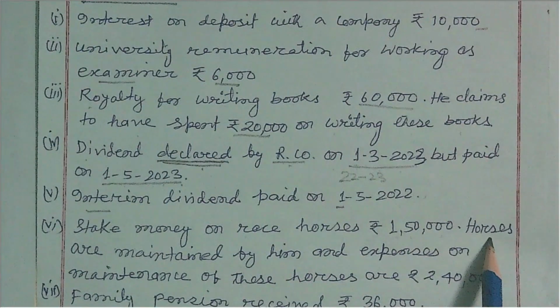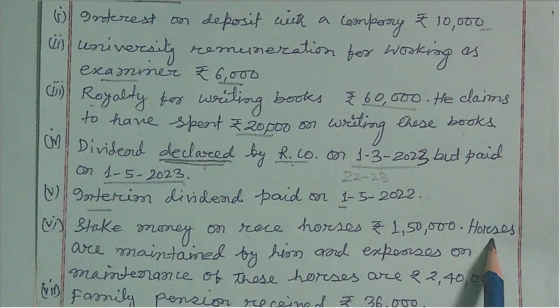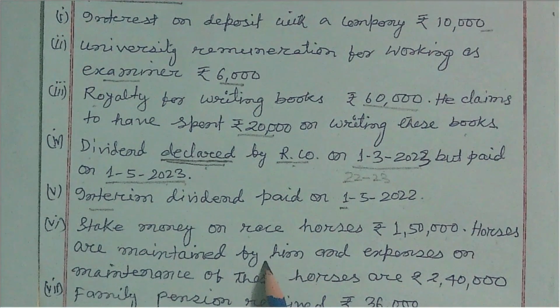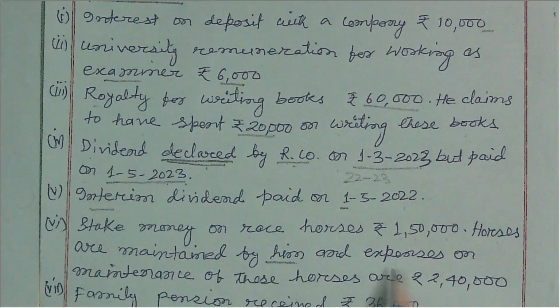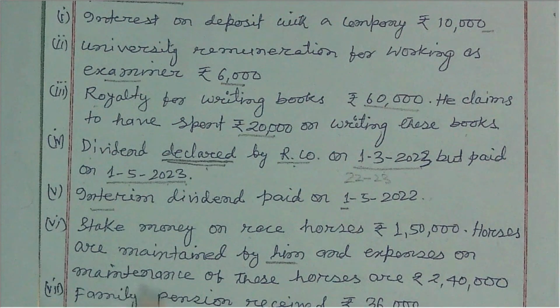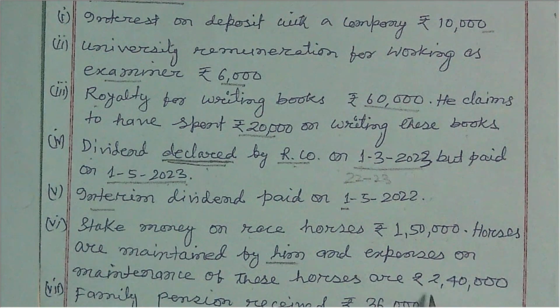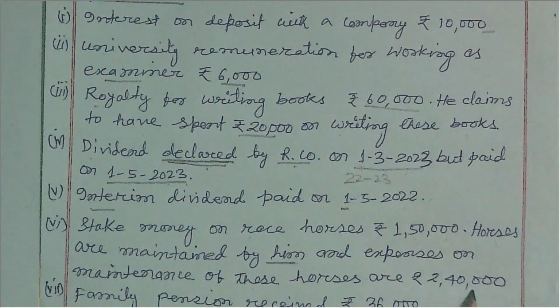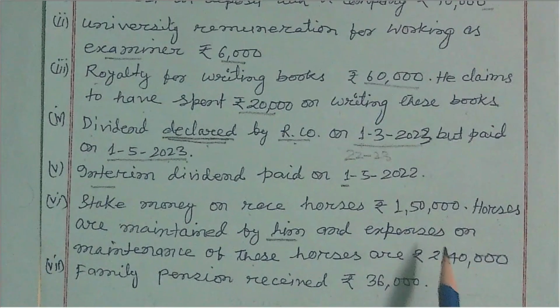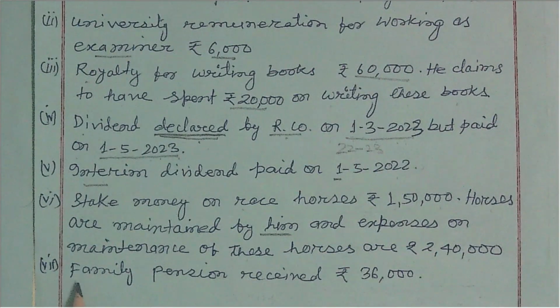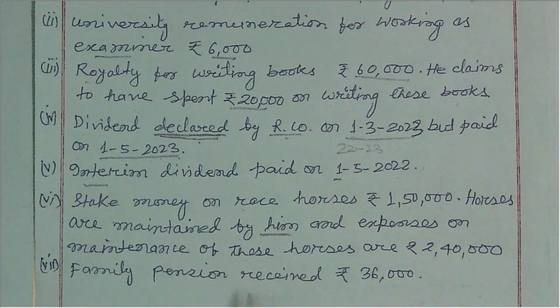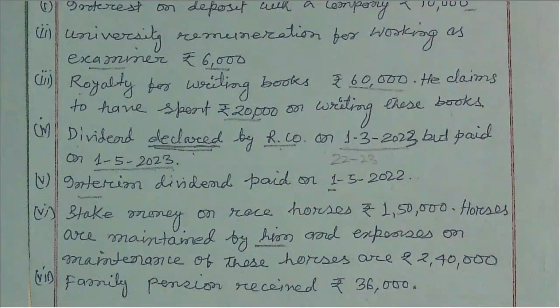Horses are maintained by Mr. SSC, and expenses on maintenance of these horses are rupees 2,40,000. Then one more point: family pension received is rupees 36,000. So this is the question.